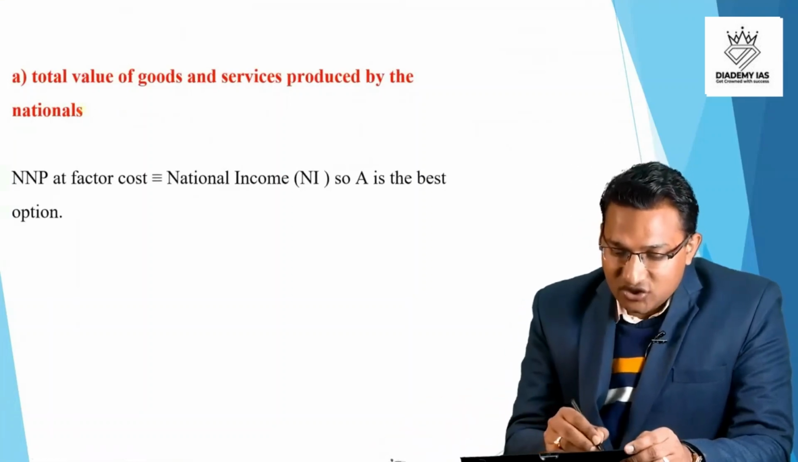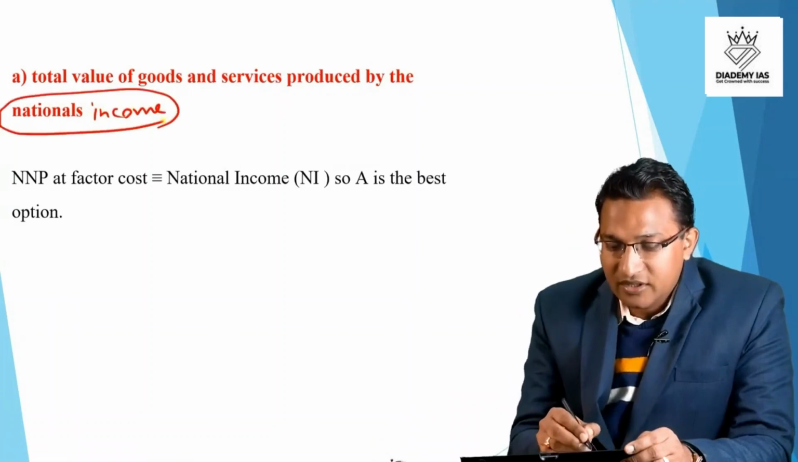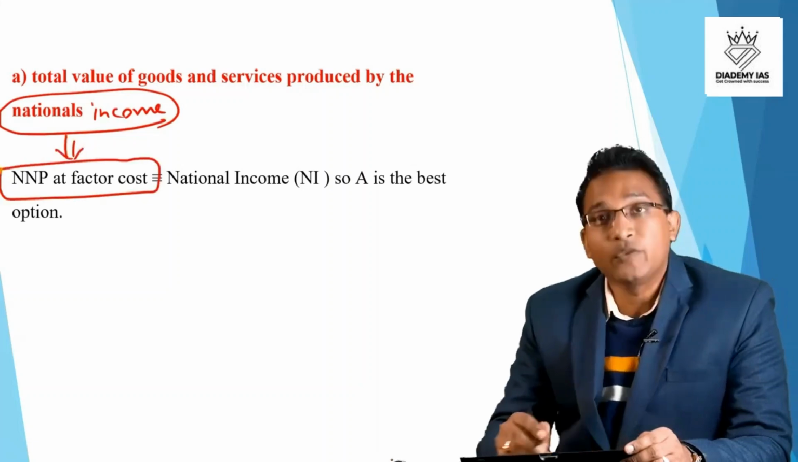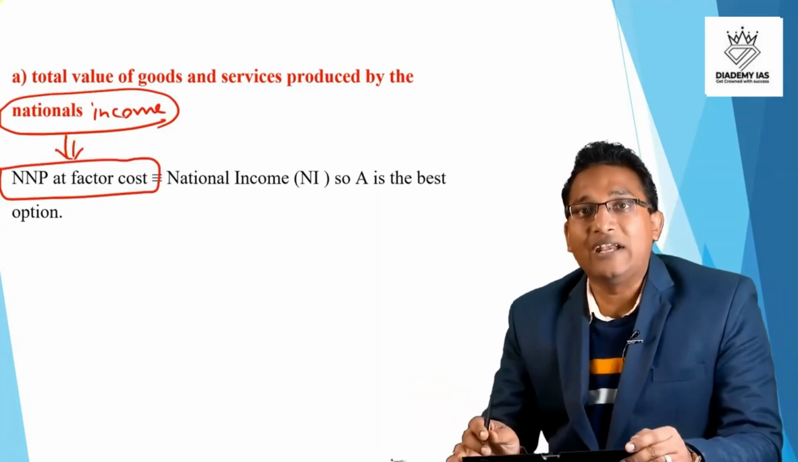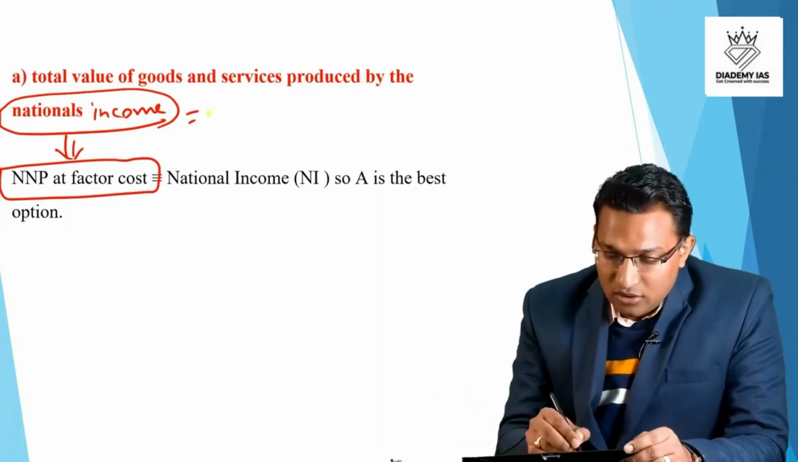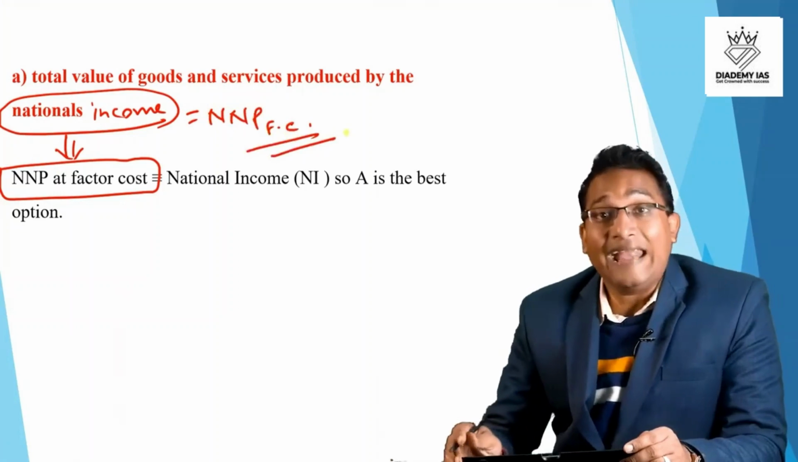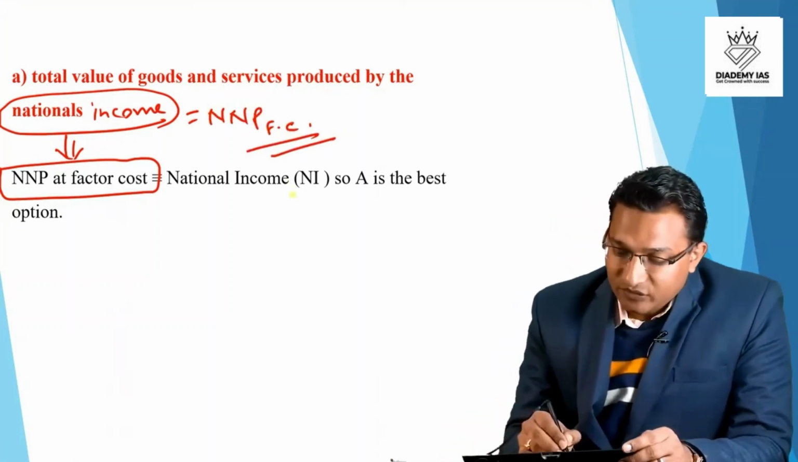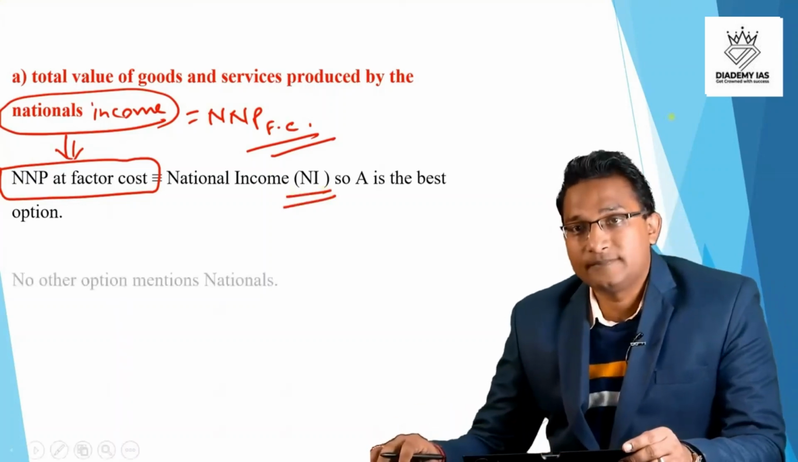And friends, what is the meaning of national income? We have already seen multiple times. National income basically means NNP at factor cost. So if we have to measure the national income, that will be equal to the net national product at factor cost. Net national product at factor cost is what is called as the national income, and option A is the correct answer.